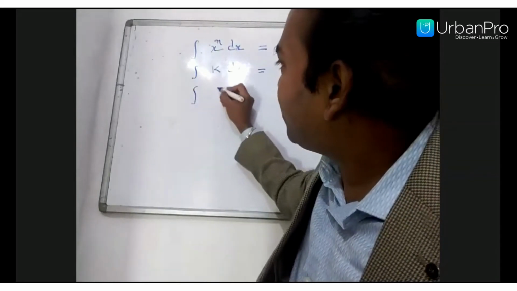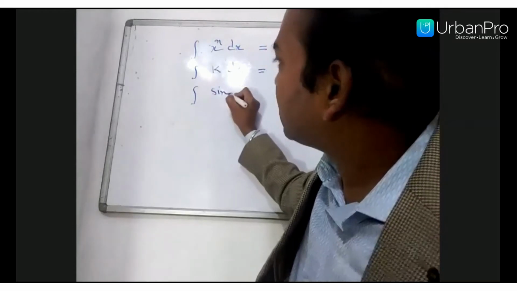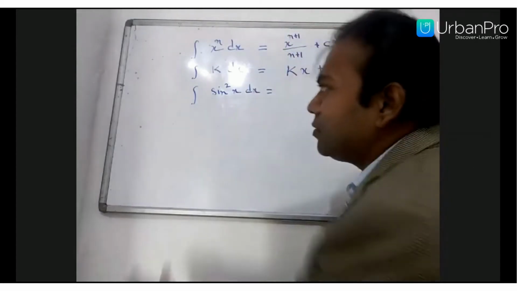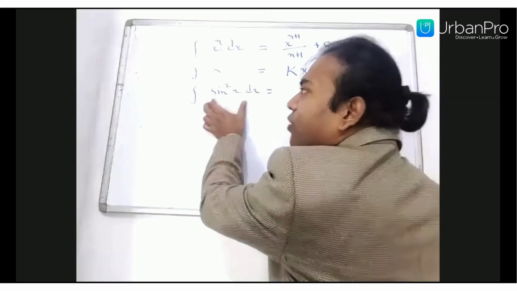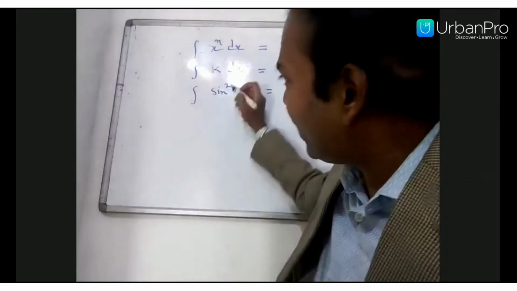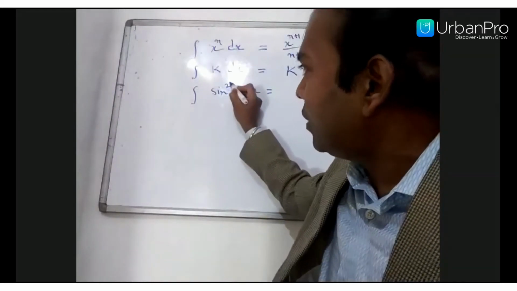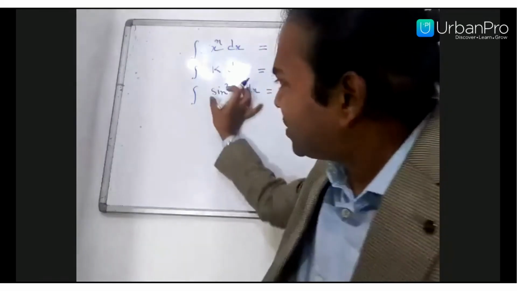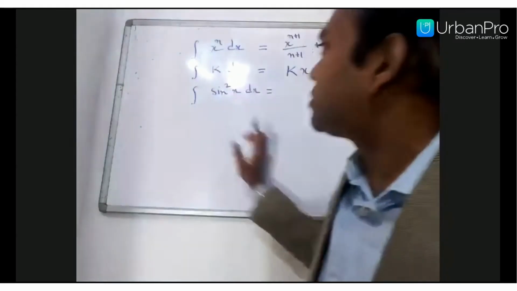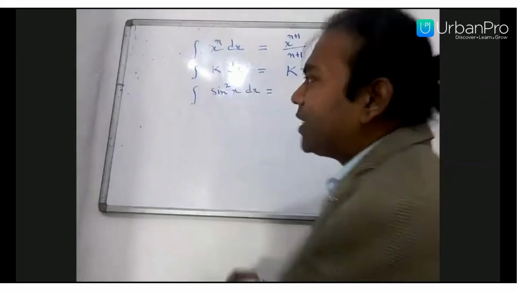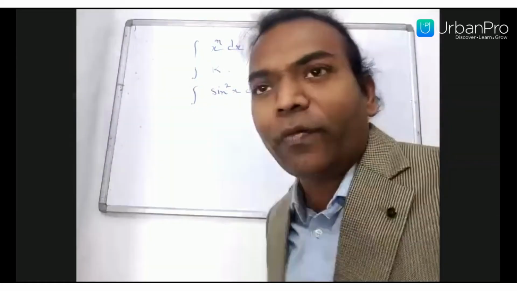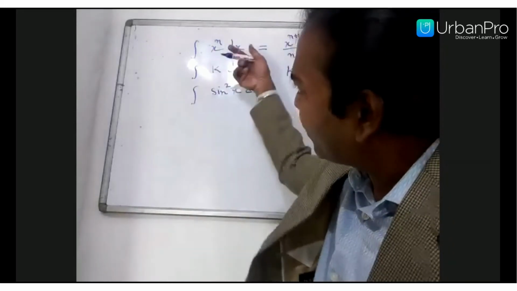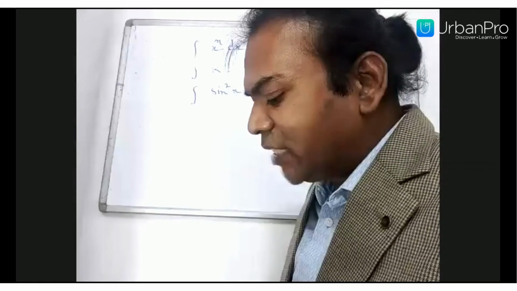Then one function is the integration of sine square x. These types of functions we call integration of power of functions. Power of functions means we have a power here: sin x has power 2. Whenever you have to integrate it, there is no direct formula for it in trigonometrical functions. I will explain everything about those trigonometrical function integration problems, but first I will clear up algebraic function integrations.